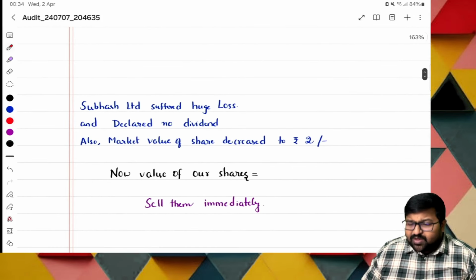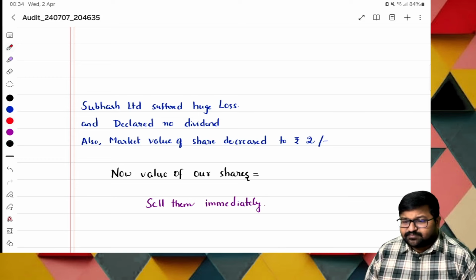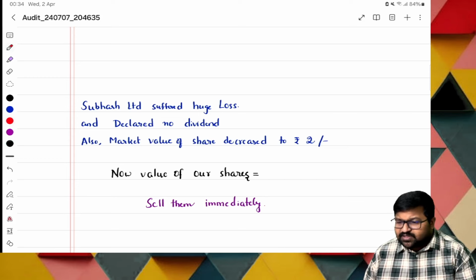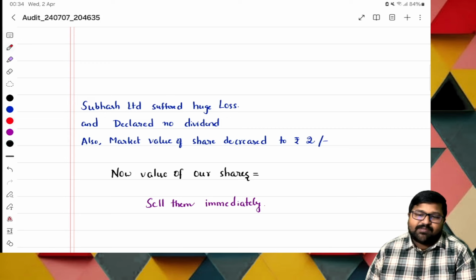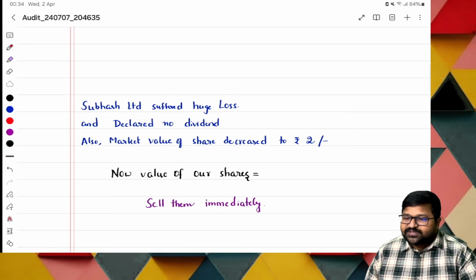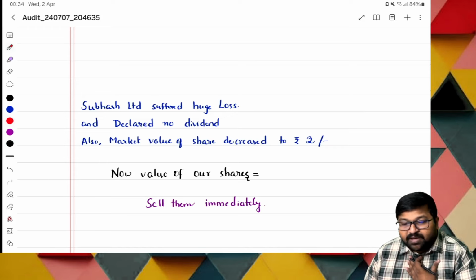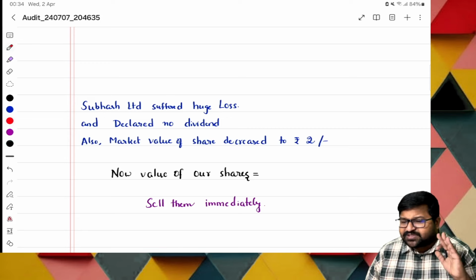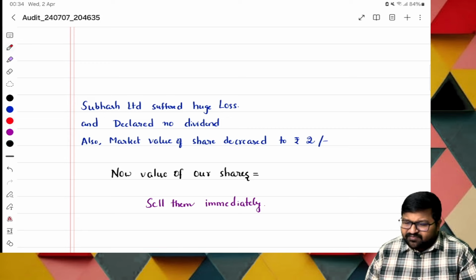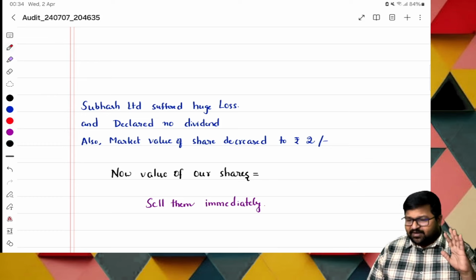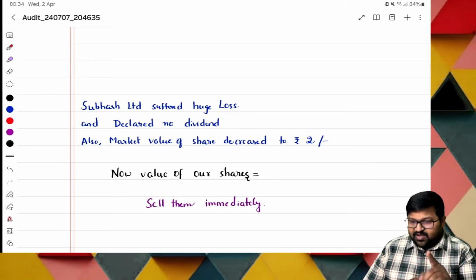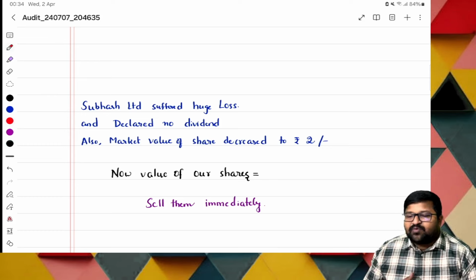In the same scenario, if Subhash Limited is having losses, they are also not declaring dividend. In a loss scenario, how can they declare dividend? It's not possible. And the market value went down from 5 rupees to 2 rupees. Definitely, what action will I take? I will decide to sell the shares, because if I hold them further, the price may go down to 1 rupee and I may suffer huge losses. To decrease my losses, I may take action to sell immediately. This is the action taken by a shareholder, whether to hold or to sell. That is the option. So this information, from where are we getting a profit again?